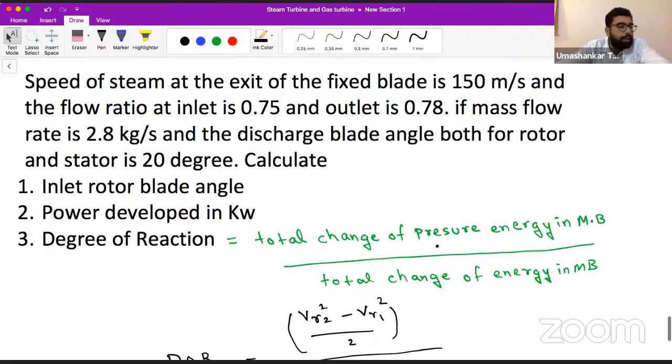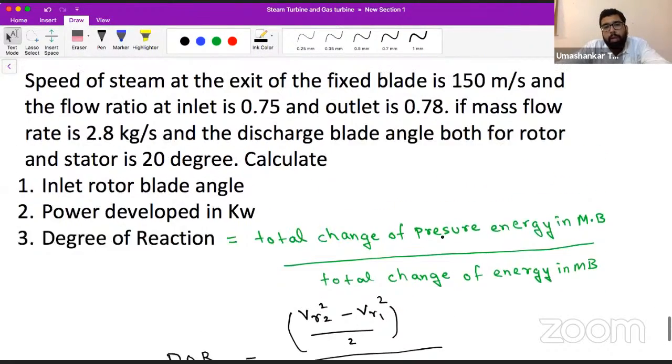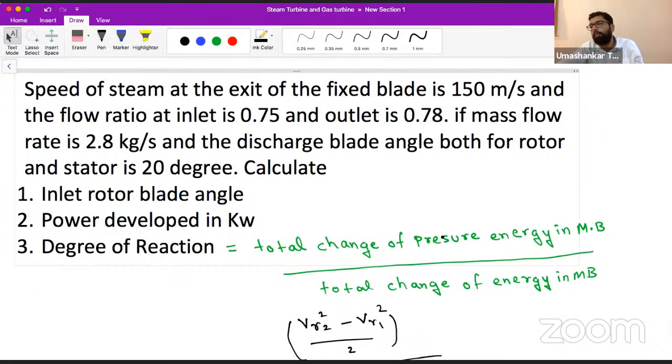So can we have the answers please now? Those who are live can give me answers. I will wait here for a while and we'll see your answers. Let's say this is the last numerical we are doing in steam turbine. We have seen some numericals in previous sessions also.